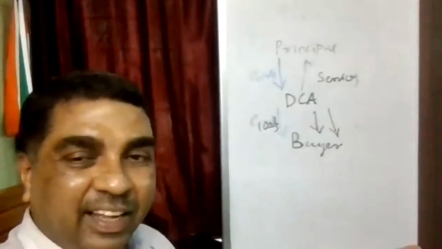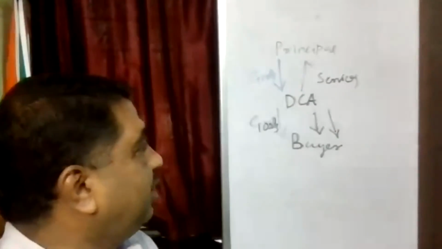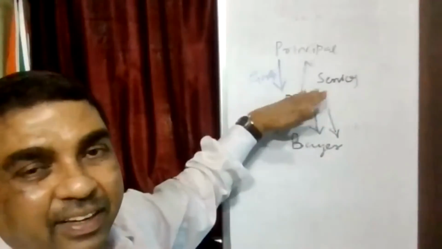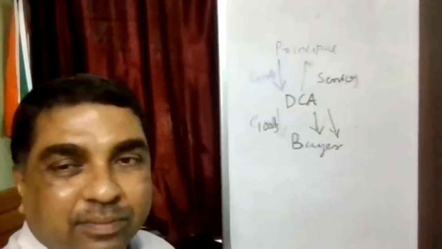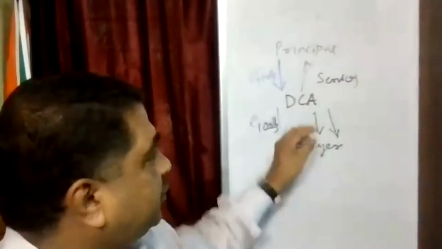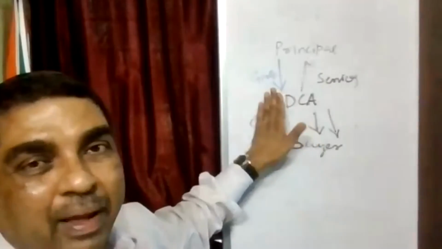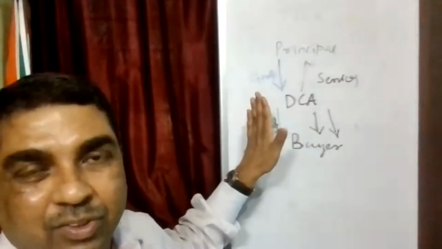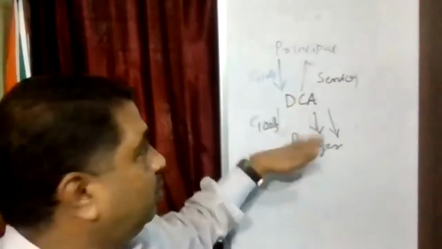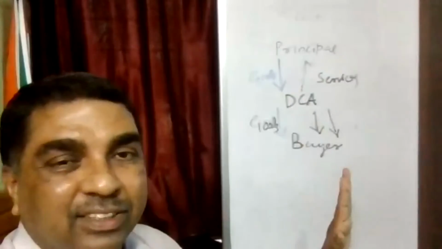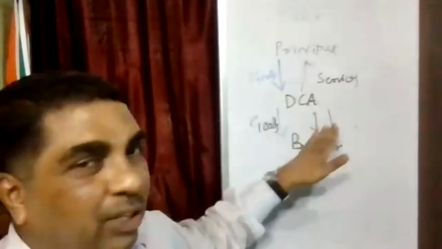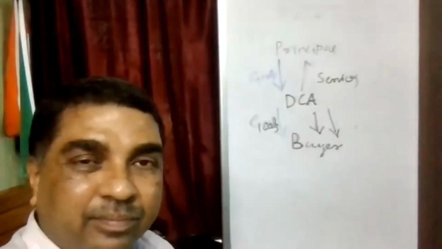Although you may call it an agent and pay agency commission, he's doing that in an independent capacity. They are independent suppliers. Therefore, if some interest is recovered by the DCA, that will not be added to the value of goods. Because the supply of goods is a different transaction, and these types of services are different.